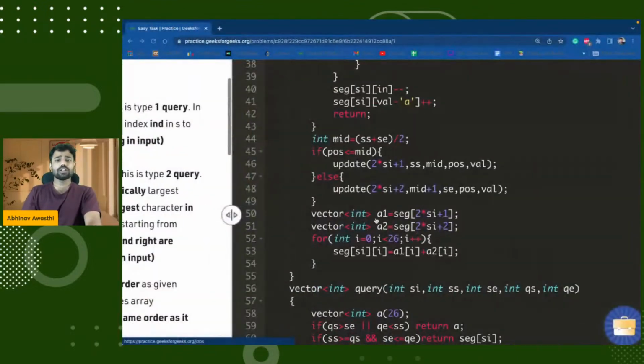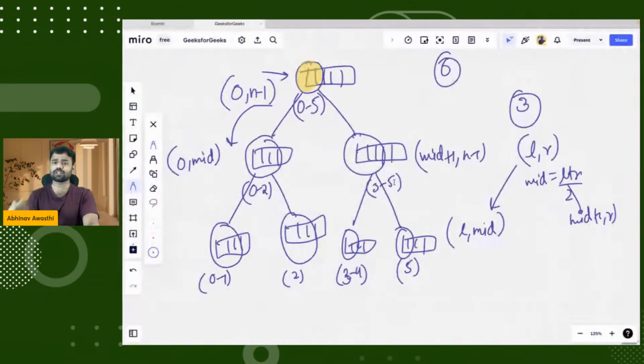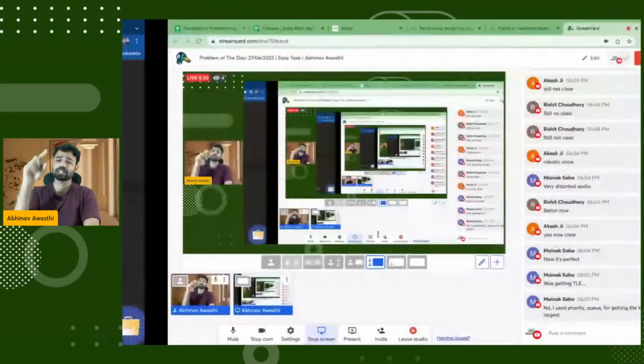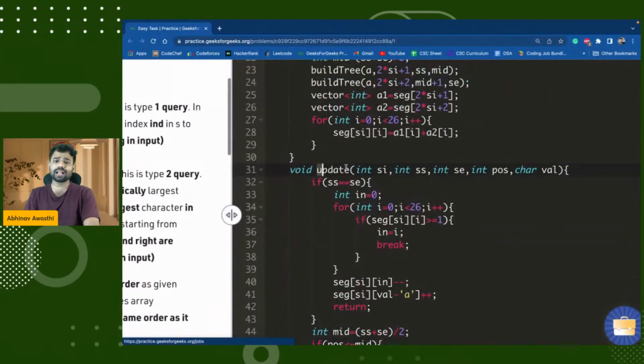Now, first of all, I am finding the position of that index. Let's say I have to update index number 3. I will first have 0,5. From here, I will see that its middle is 2, means 3 will be at the right of it. I will go here. Now its middle is 4, so 3 will be at the left side. Now 3 will again be at the left side, here will be 3. Now I will reach that particular node 3 and I will update my character like this. This is the update query that I am doing.